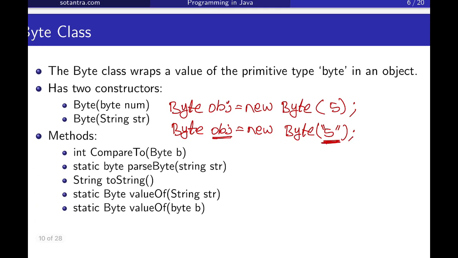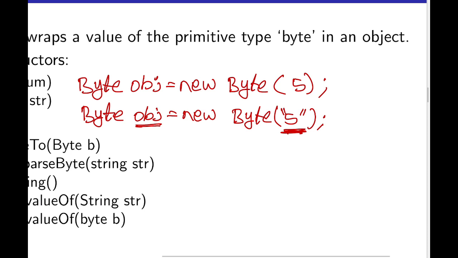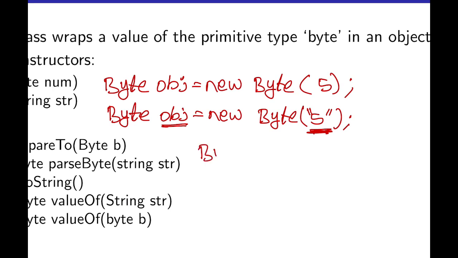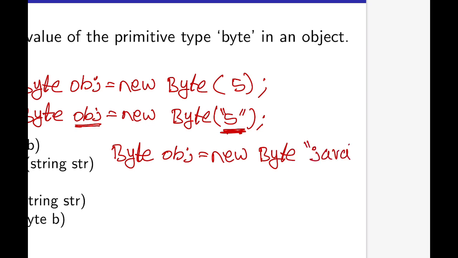As this can be represented as a number, it is going to convert. But if I write byte obj equal to new byte, and in this string part I write java, then it is not allowed. Such a string as java is not allowed. So only number values you can write here as a string.